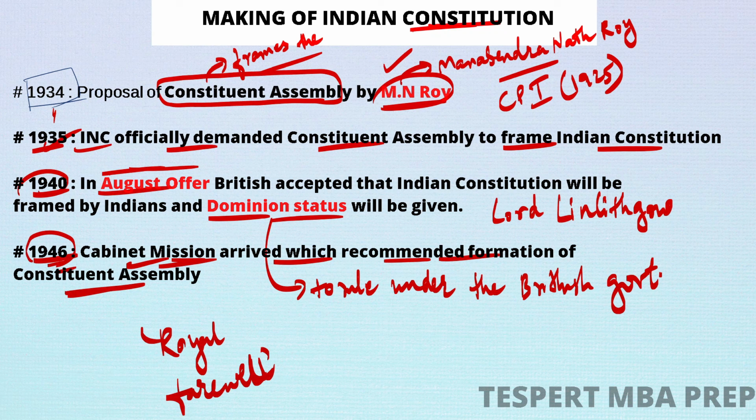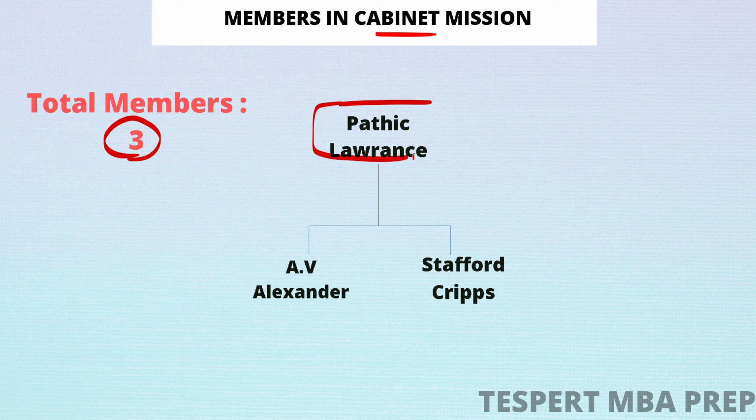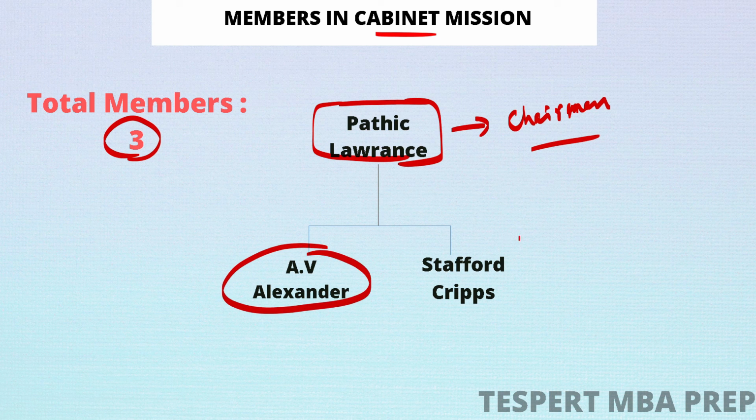Now if we talk about the members of the cabinet mission, there were a total of 3 members. The first one is Patrick Lawrence, who was the chairman of the cabinet mission. And A.V. Alexander and Stafford Cripps were the two members.